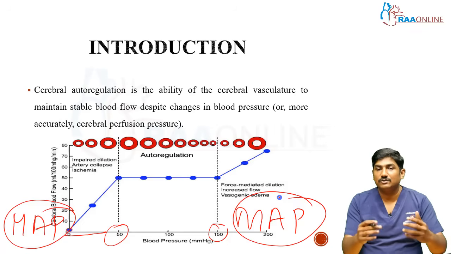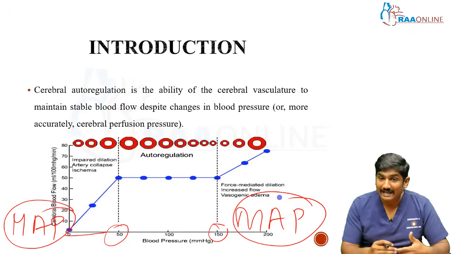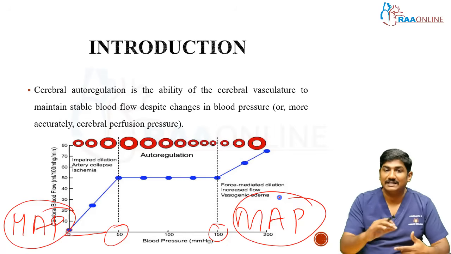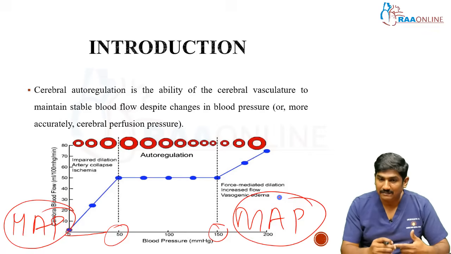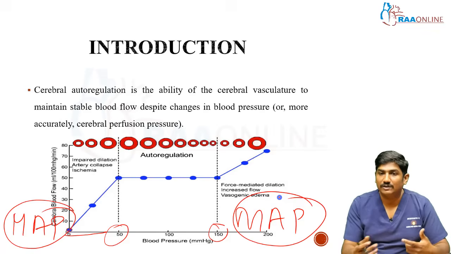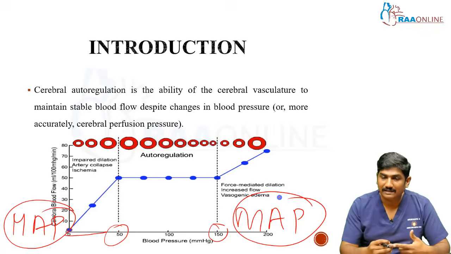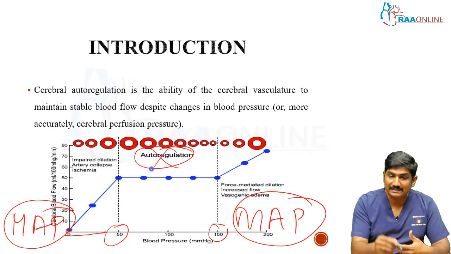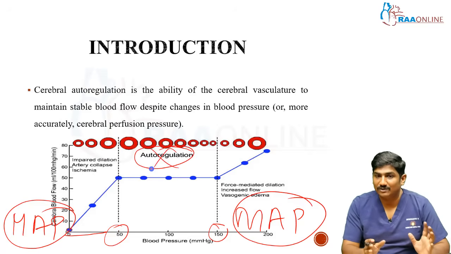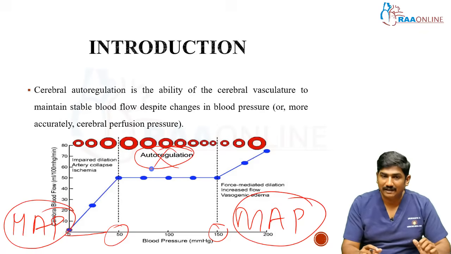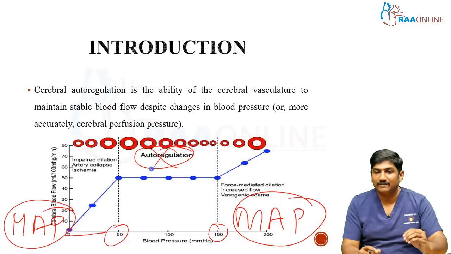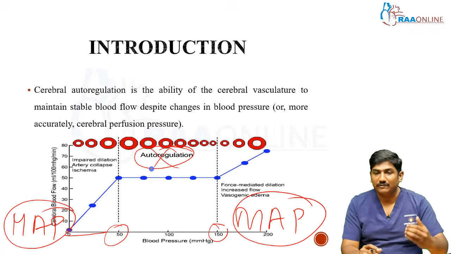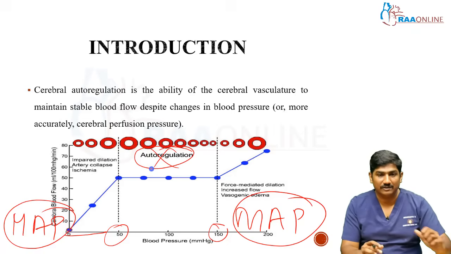I have given you two different points now. Number one, if the autoregulatory mechanism is intact, then a MAP of 50 to 150 is relatively stable for the brain. Less than 50 or more than 150, even for you and me, is going to be very difficult for the brain. Second, if the autoregulatory mechanism itself is insulted, then 50 to 150 is not going to be the guideline number. You need to document the perfect blood pressure for that particular patient. Maybe you need to measure the cerebral perfusion pressure and intracranial pressure, and then come to a conclusion.